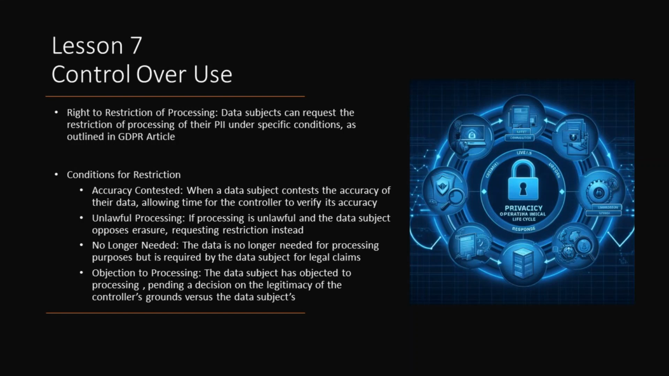Lesson 7. Control over use. The right to restriction of processing empowers data subjects to request limitations on the processing of their personally identifiable information, PII, under specific circumstances, as stipulated in Article 18 of the GDPR. Here are the key points related to the right to restriction of processing.